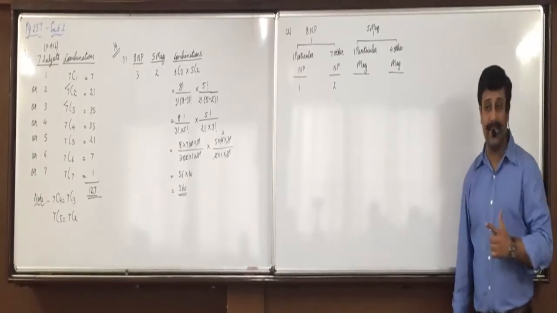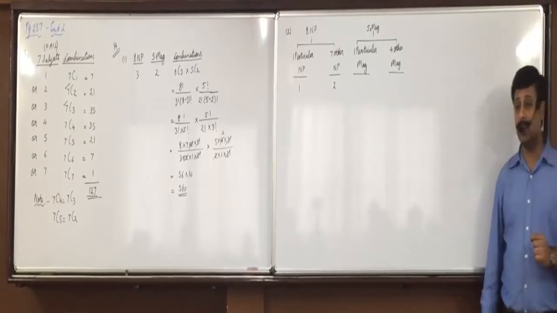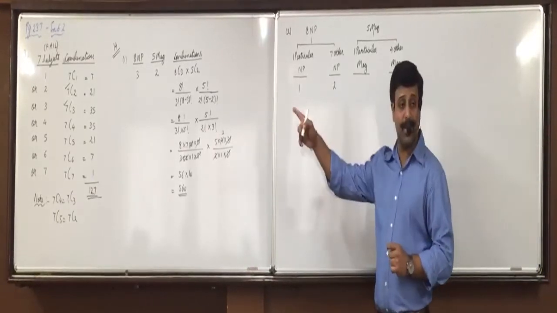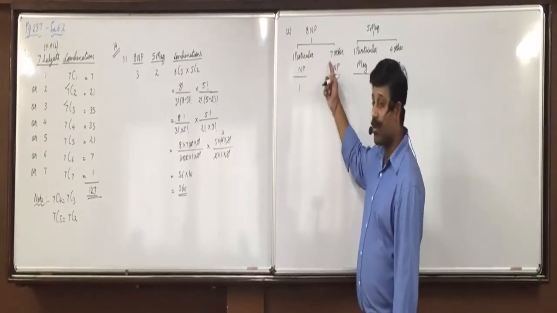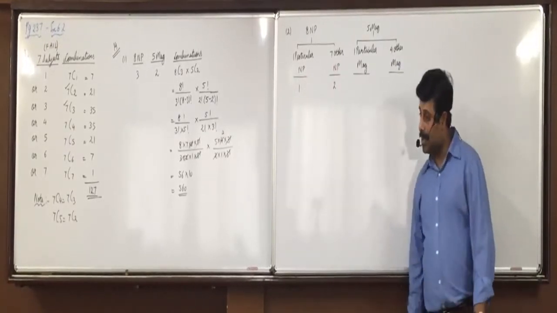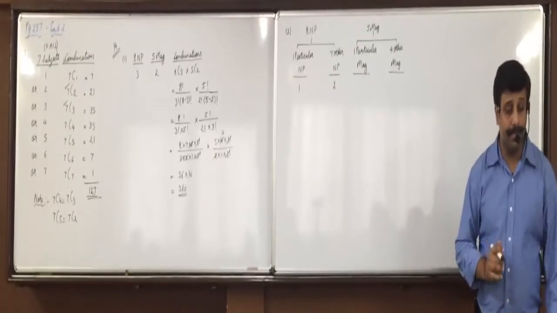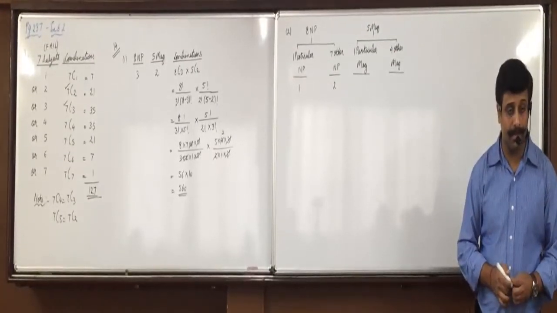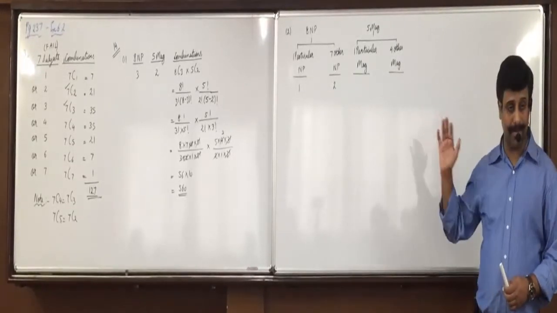Any confusion with this? Raise your hand. Okay, one particular newspaper is to be selected. Total we have to select how many newspapers? 3. One particular we will select, means 2 we will select from the remaining 7. Got it, everyone? And yes? If a particular newspaper is to be selected and a particular magazine is not to be selected. I'm coming to that point now.